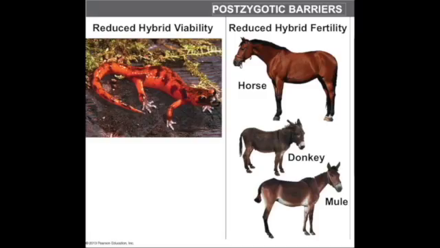We've talked about prezygotic barriers, which are present before mating occurs. There are male and female organisms from two different species. Because their gametes are not compatible, their child is not developed completely. This is called reduced hybrid viability.